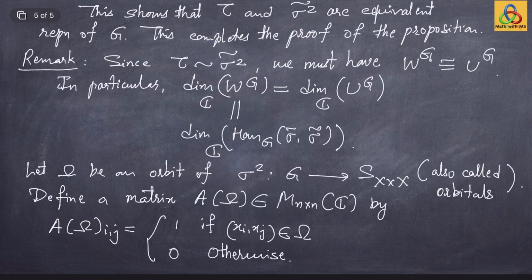You may recall from lecture number 10 that if you have an action of a group on a set and consider the corresponding permutation representation, then the fixed point space has dimension precisely the number of orbits, and in fact a basis for the fixed point space is given by the orbits. So the matrix is basically pulling back the orbit in U to an orbit in W under the equivalence T. So this is what this matrix A omega is.